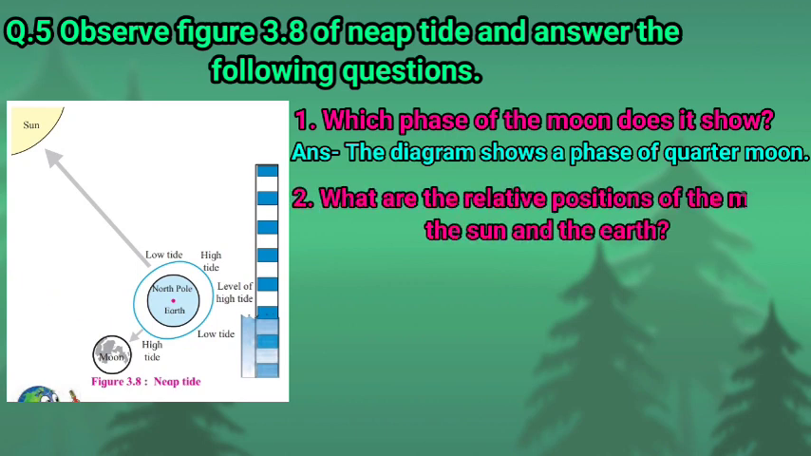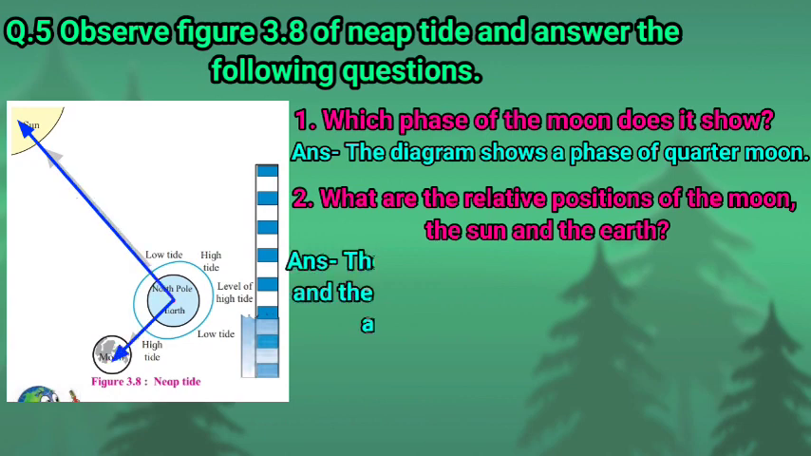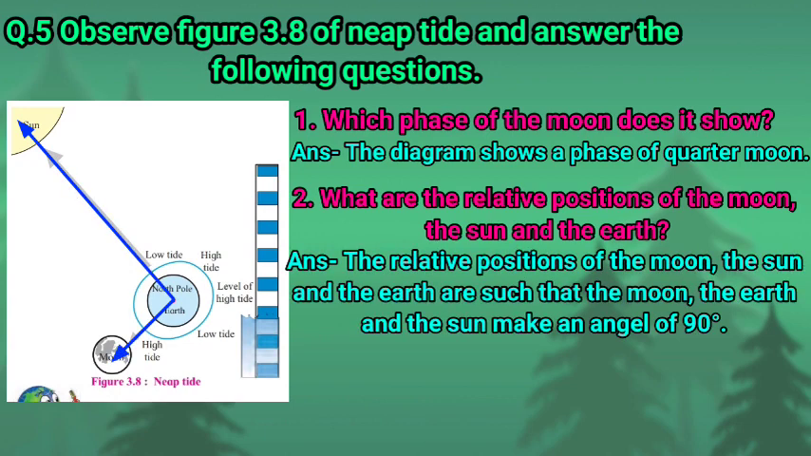Next, question number 2. What are the relative positions of the moon, the sun and the earth? So children, you can see in the figure that the moon, the earth and the sun make an angle of 90 degrees.